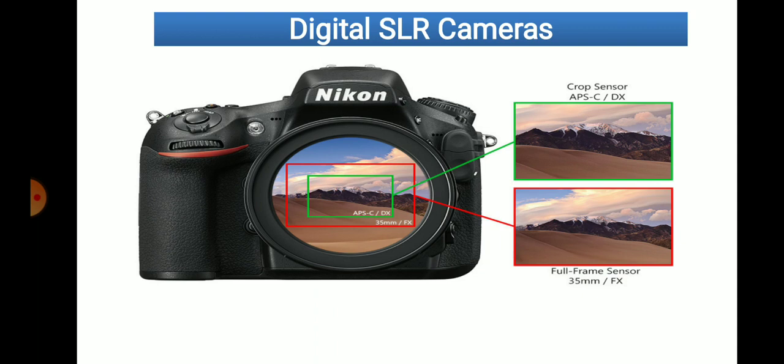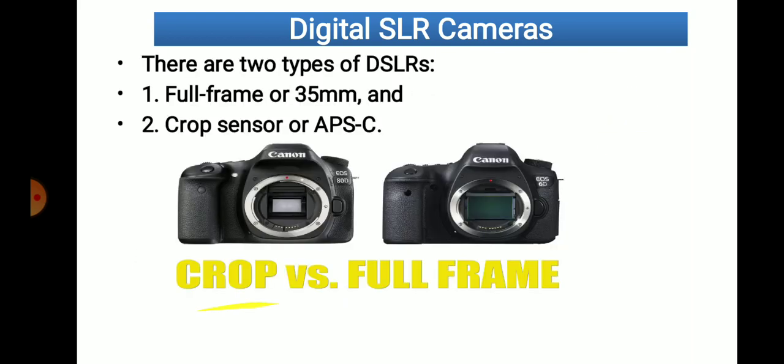Now crop sensor camera, green line indicates the image which is going to be captured by the crop sensor camera and red line indicates which is going to be captured by the full frame camera. So you can find out the difference between images also. Means big image we are able to take with the full frame sensor camera. So these are the two types of cameras, crop sensor and full frame cameras.